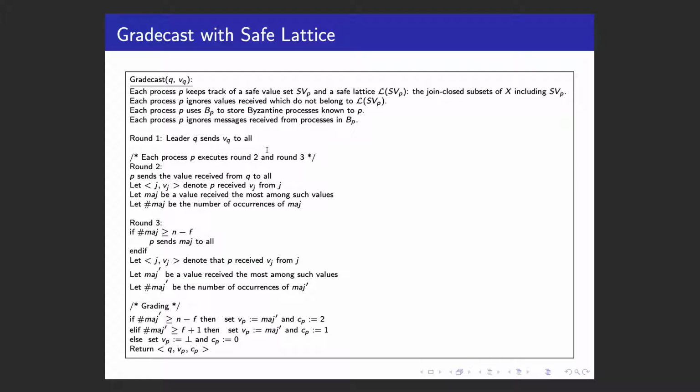Each process also keeps track of a bad set B, which stores the Byzantine processes detected so far by process p, and process p will ignore messages received from all processes in this bad set. The rest of the algorithm is the same as Gradecast.